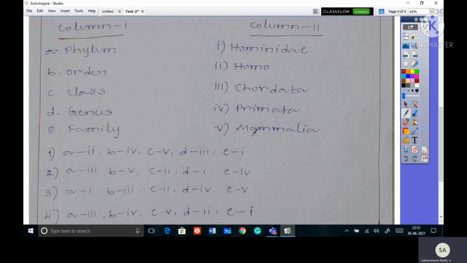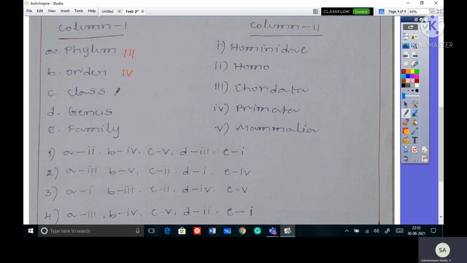Phylum is Chordata. Order is Primate, the fourth option.